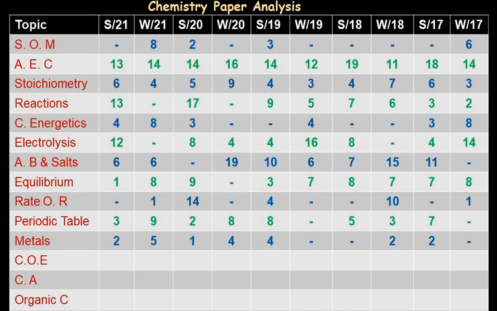Metals, again we can see the analysis here. Next is chemistry of environment. Chemistry of environment, again we can see we can't rely that every year it is asked, but they may ask any number of question marks from this topic. Next is chemical analysis, and here we can see that even though the questions are asked, the weightage of marks is not too much.